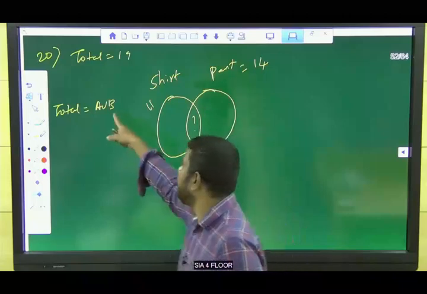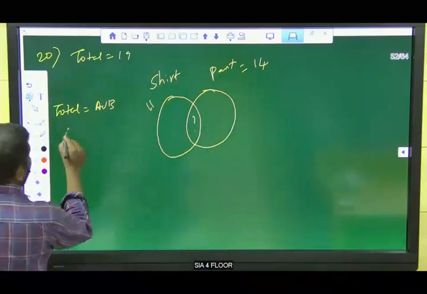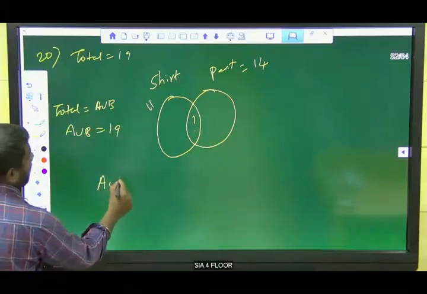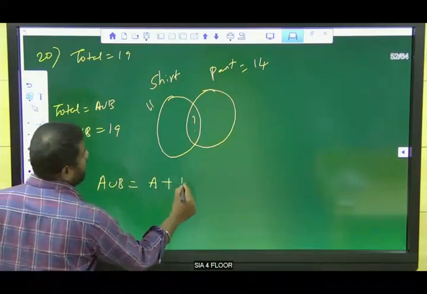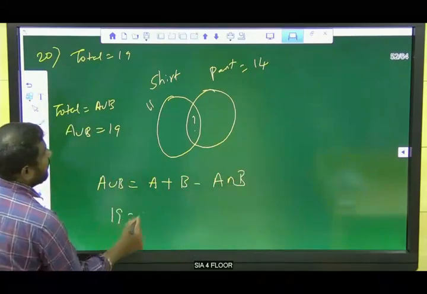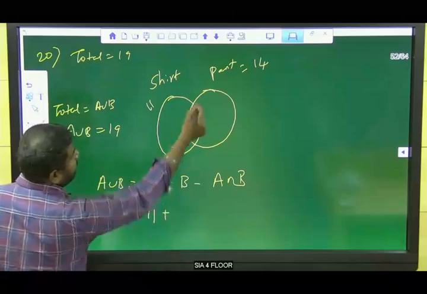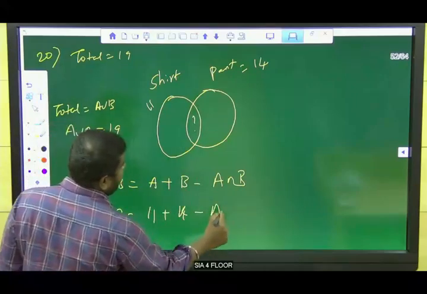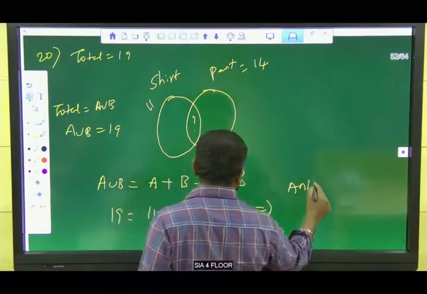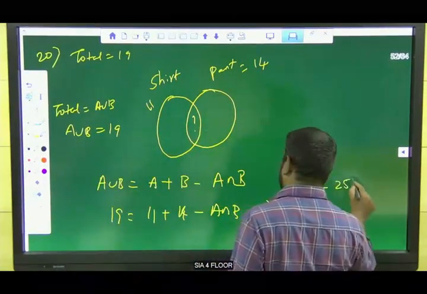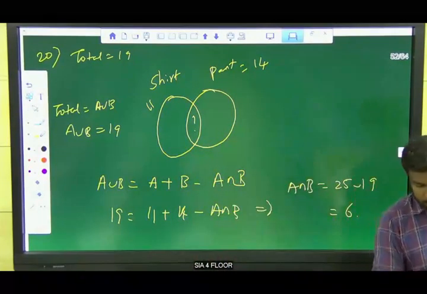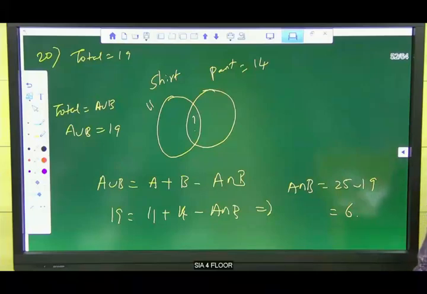So A union B is 19. The formula for A union B is A plus B minus A intersection B. A union B is 19, A is 11, B is 14, so A intersection B is 11 plus 14, which is 25, minus 19, which is equal to 6. Yes, very good. 6 is the answer, right?